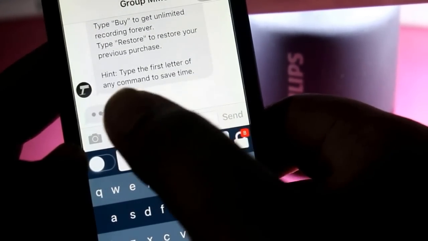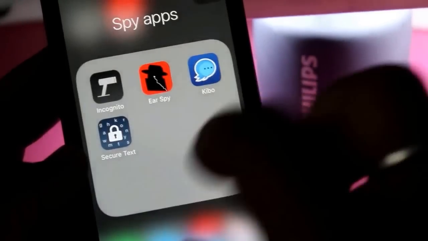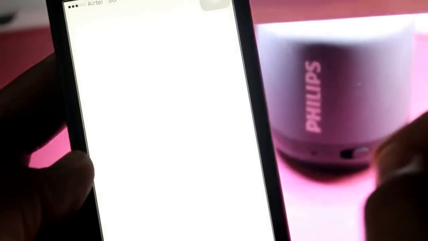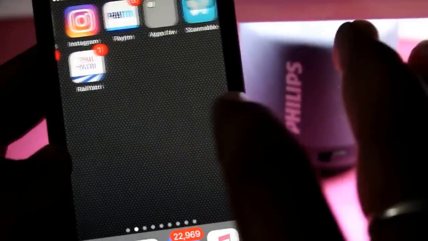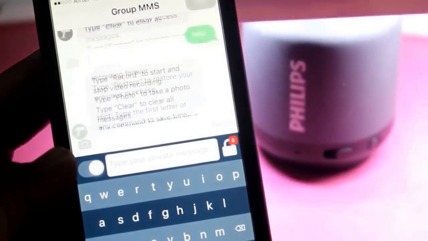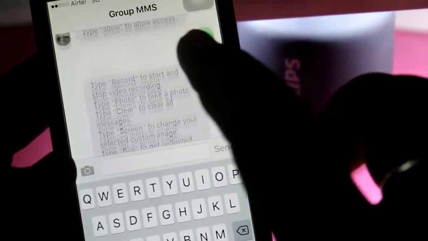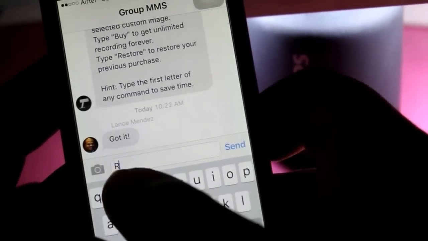So first of all let's click a pic. You can see when we typed photos, it clicked the picture. Spy mode means if you are sitting anywhere in a restaurant and you want to click a picture of anyone, I think your boyfriend, girlfriend, or anyone, I don't know. So you're spying.